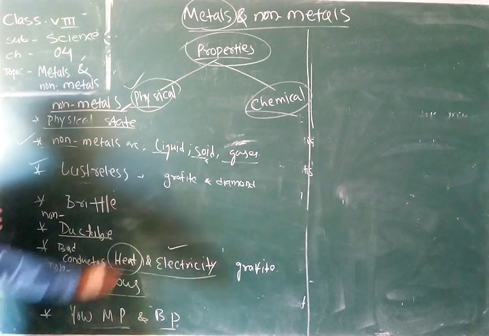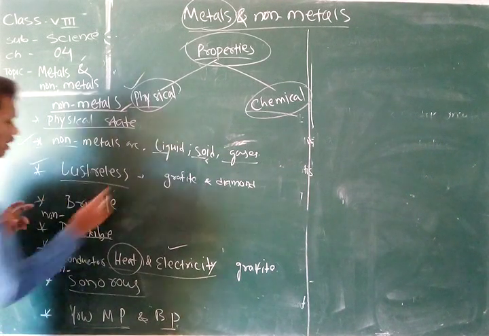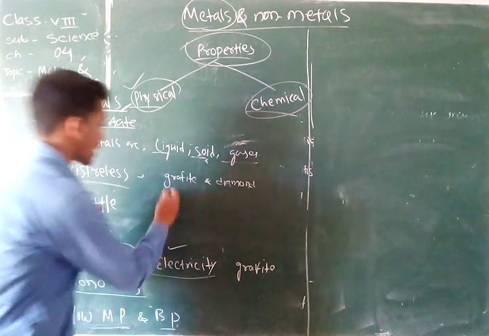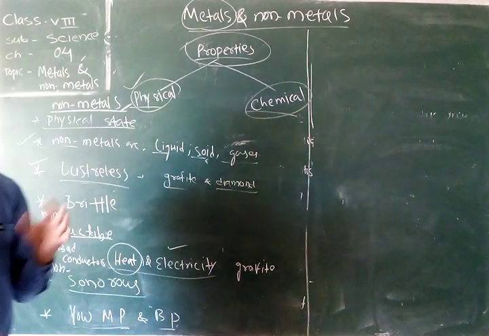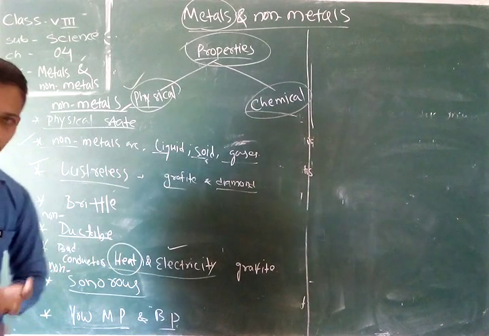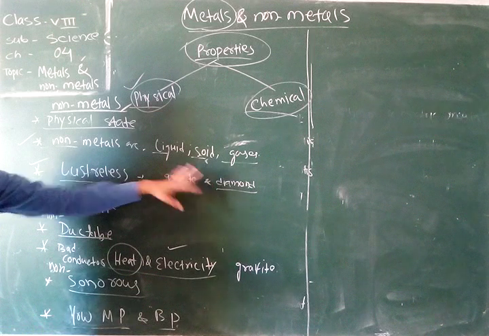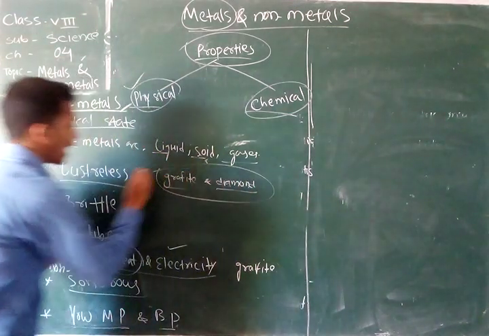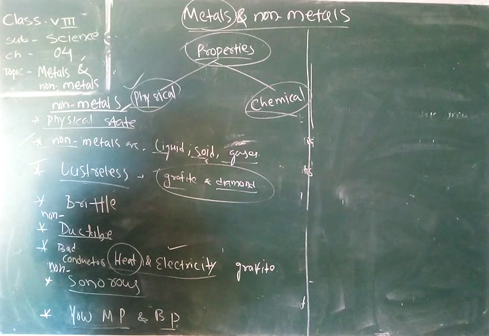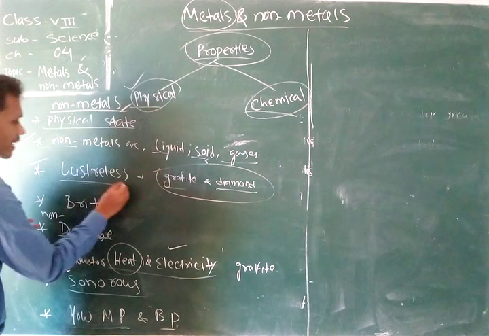After that, they are lustreless. Lustreless means they do not have a shining property, except graphite and diamond. Diamond is also a non-metal, an allotrope of carbon, which has a shining property. Except these two, any other non-metal does not possess any shining property, so they are lustreless.